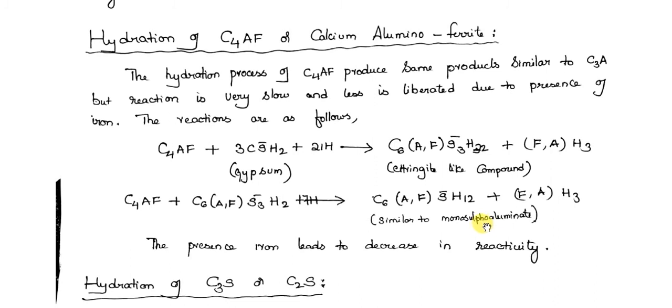So if I say these C4AF are not of much use, okay? Because the final compound formed is monosulfoaluminate, you cannot trust this compound, right? They may react with the sulfates outside, and the presence of iron leads to a decrease in reactivity.